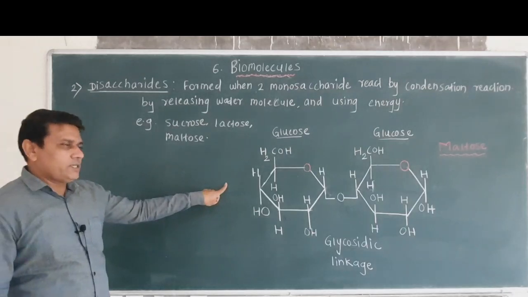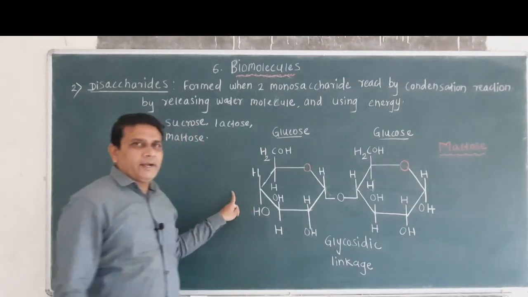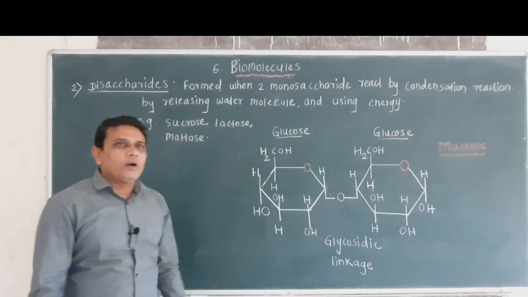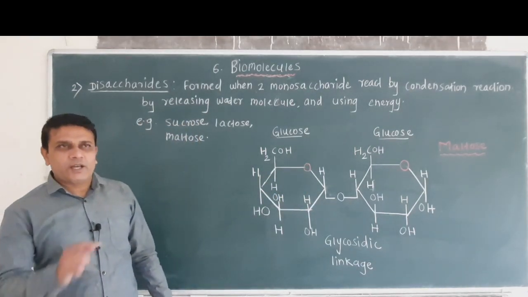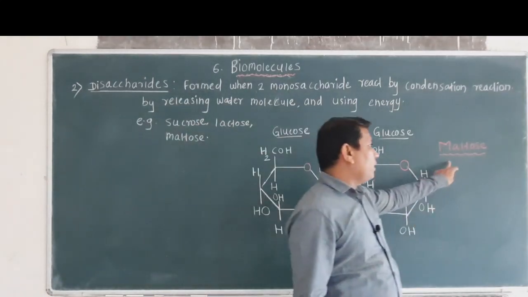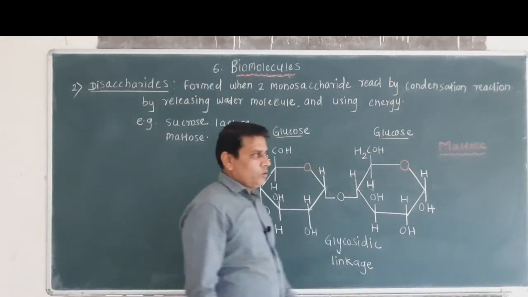So here we can see that two monosaccharides, that is two glucose molecules, come together by the condensation reaction and they form a disaccharide called as maltose.